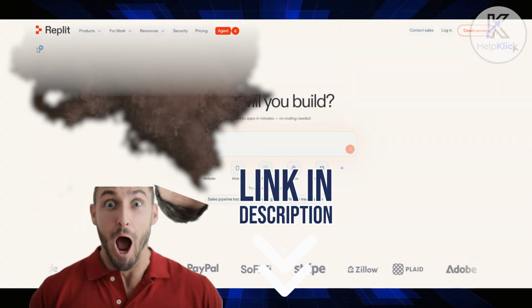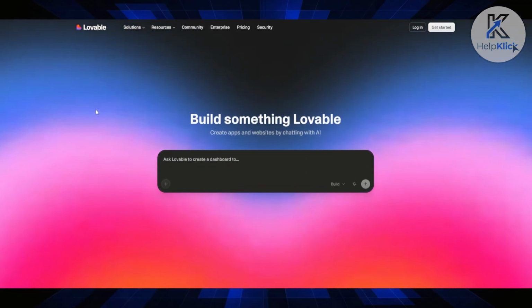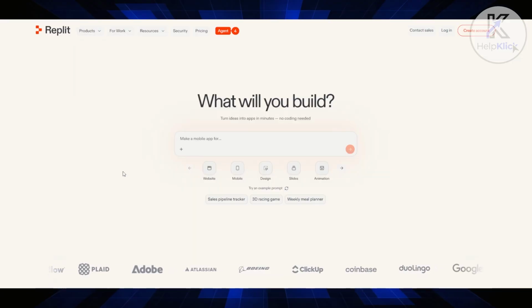So, let's get started. When looking at Lovable and Replit, you are comparing two top-tier platforms that have completely redefined AI-assisted software building, but they approach the development process from entirely different angles. Choosing between them really depends on whether you want a stunning front-end web application built at lightning speed or a fully fledged back-end heavy environment where you control the underlying server infrastructure.